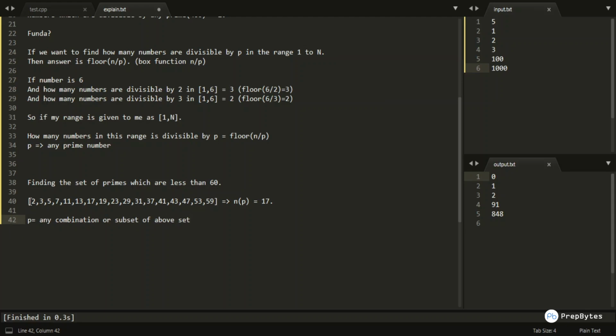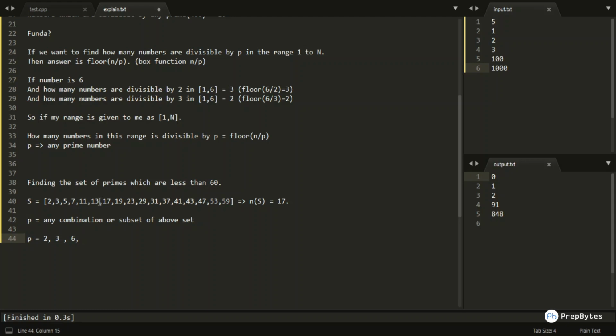If this set is S, then the size of S is 17, and p is any combination of the above set, basically the product of any combination. So p can take values as 2 or 3, or the LCM of 2 and 3, which is 6, right?